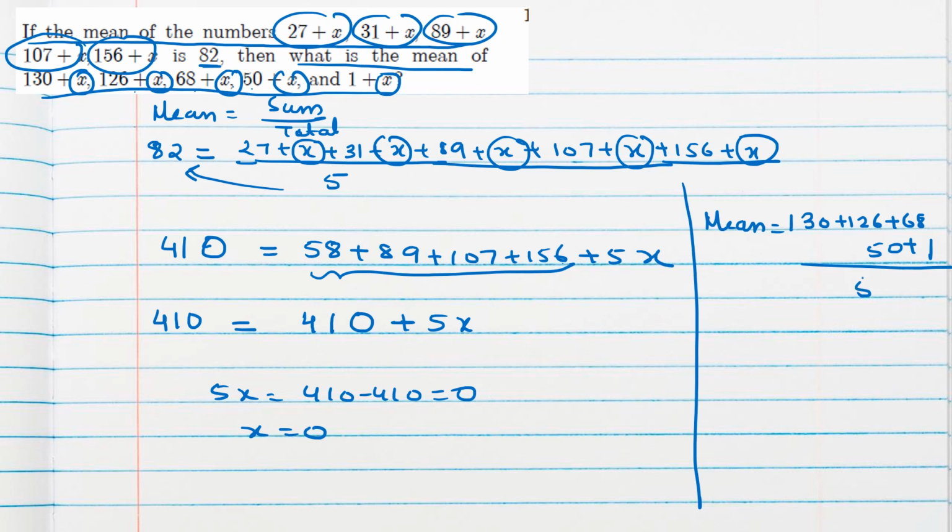Total 5 numbers are there. Okay. So we can add them and we will get 375. So if we divide 375 by 5, we will get 75. So mean is 75.